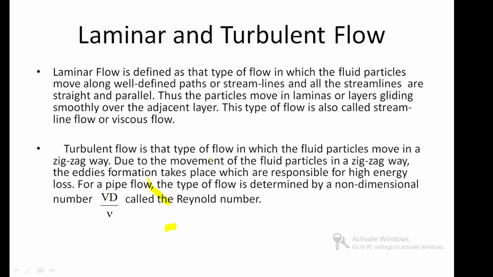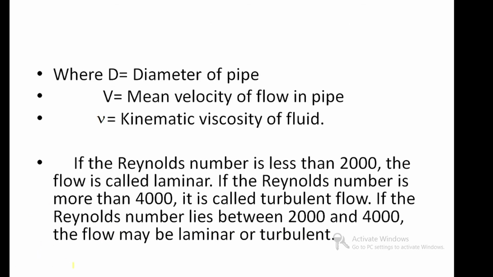It is Vd divided by v. Here the capital V means the velocity of the flow, d is the diameter, and small v is the kinematic viscosity of the fluid. If the Reynolds number is less than 2000, the flow is called laminar. If the value is more than 4000, it is called turbulent flow. Between 2000 and 4000, the flow may be laminar or turbulent, right?